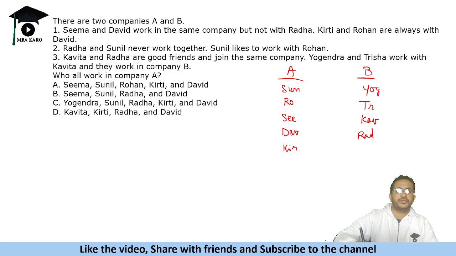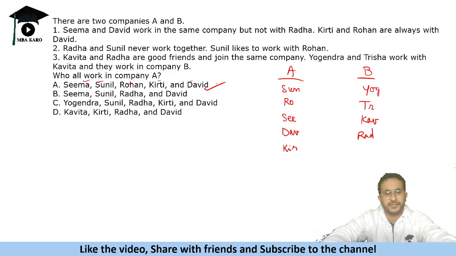So Sunil, Seema, Rohan, Kirti, David. These are the 5 people in this company. So an easy question, it should have been done in the paper.